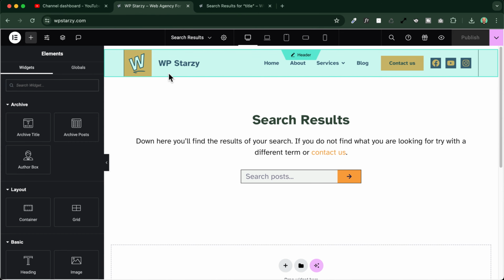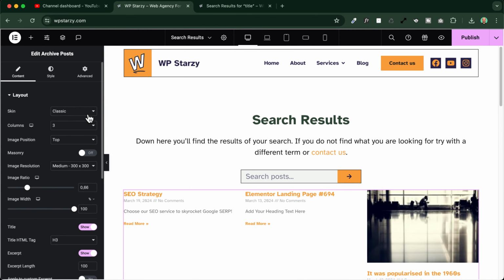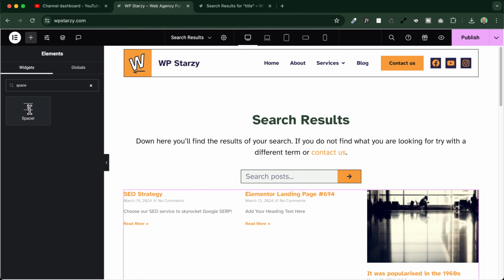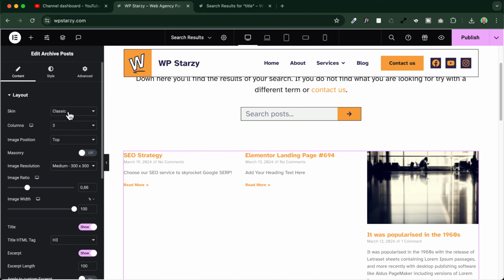The easiest way is to click on the plus icon here and simply add an archive post widget, which is this one. We can drop it down here. We can also insert some spacing, a spacer widget, under the search box. And here we can style it differently to match our design, of course.